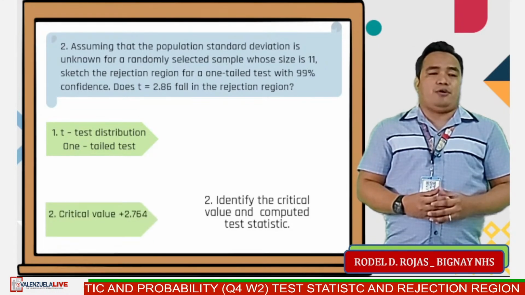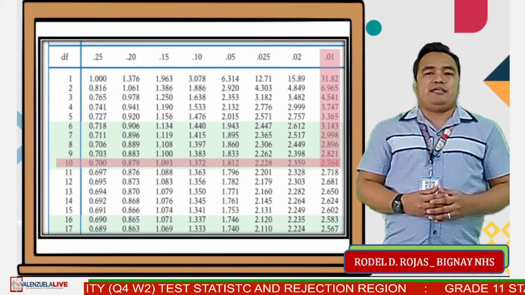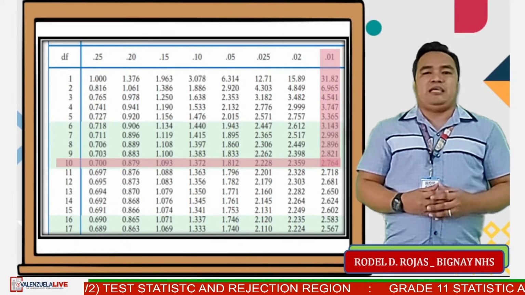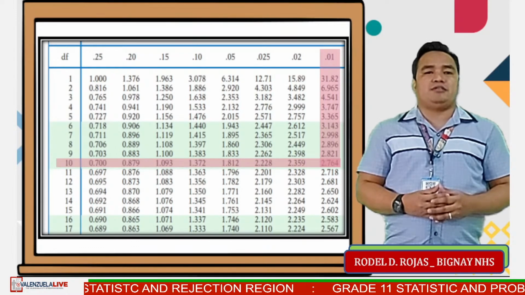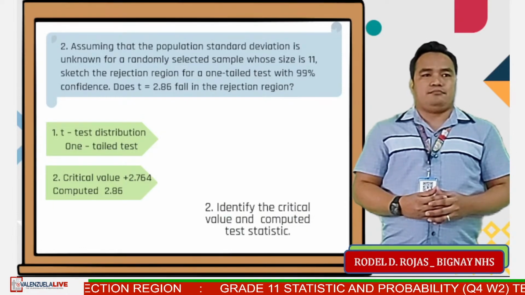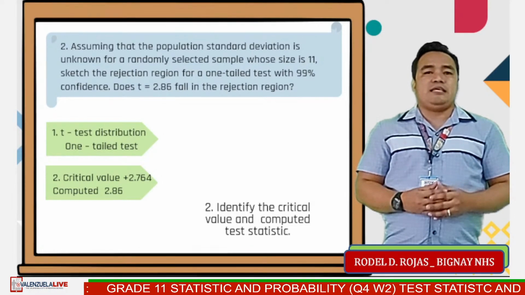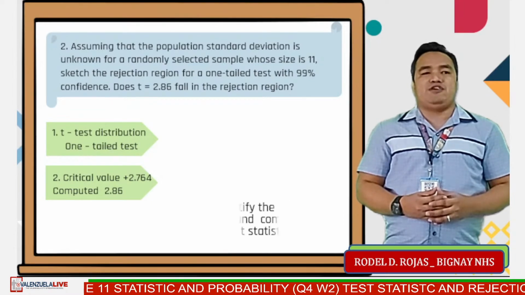Using the t table, we find that the critical value is 2.764. It is the intersection of 0.01 and 10 degree of freedom. For the computed test statistic, it's t equals 2.86, which is given.